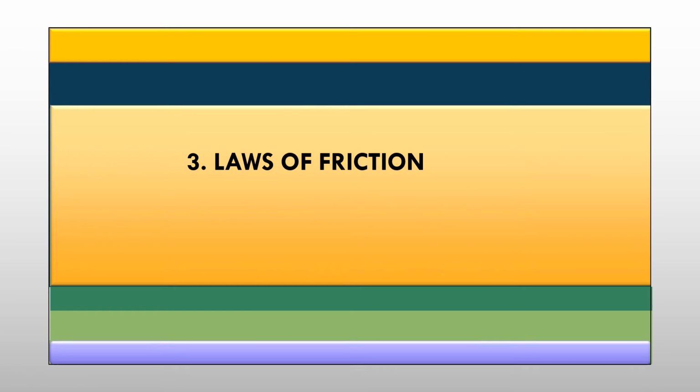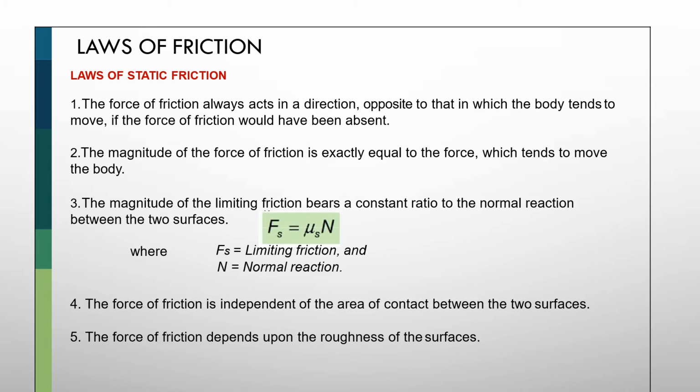Third, laws of friction. Laws of static friction. First, the force of friction always acts in a direction opposite to that in which the body tends to move if the force of friction would have been absent.